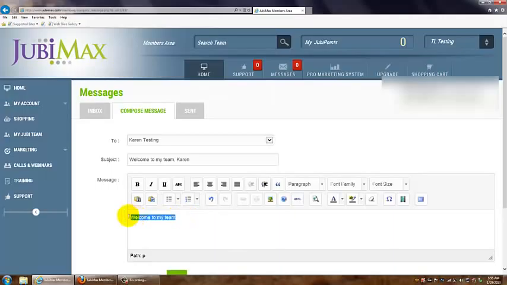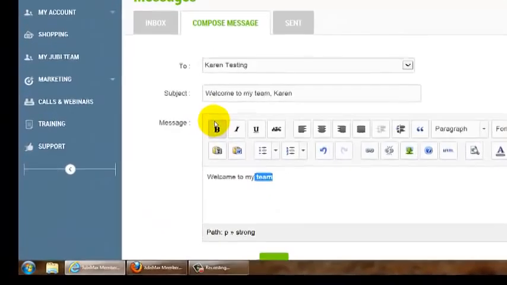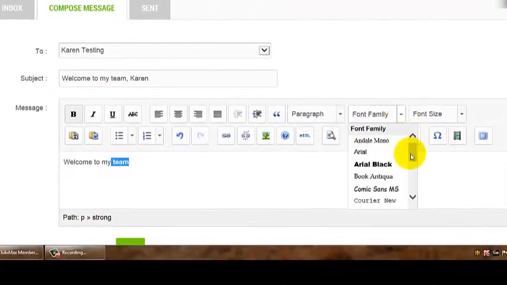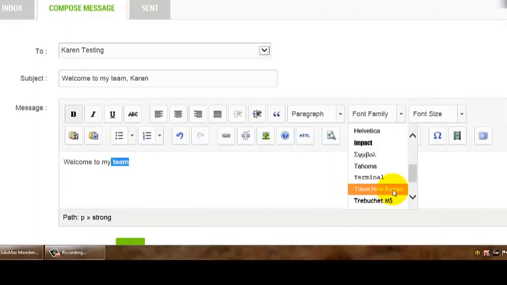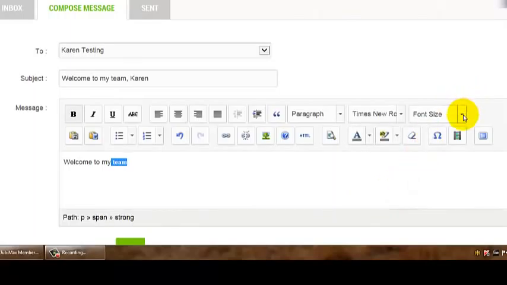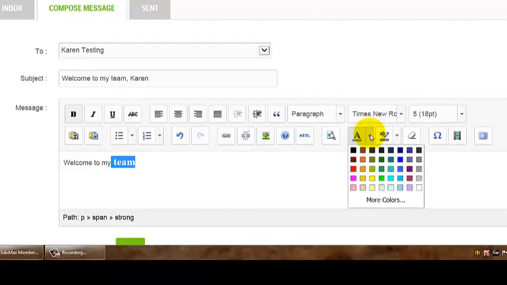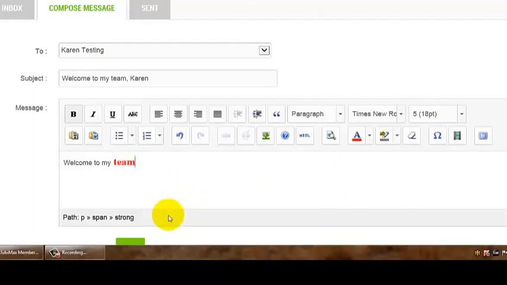By the way, you can do everything from highlighting this, and if you want to make it bold, or maybe you want to make just some parts of it bold. Let's say I just want to make team bold, just for example purposes. If I wanted to change the fonts, I could. Let's say I wanted to make this Times New Roman. If I wanted to make the font bigger, I could. And so feel free to come back here and play around with this HTML tool that you have here. If I wanted to change the color, I could. And now you can see welcome to my team, so on and so forth.